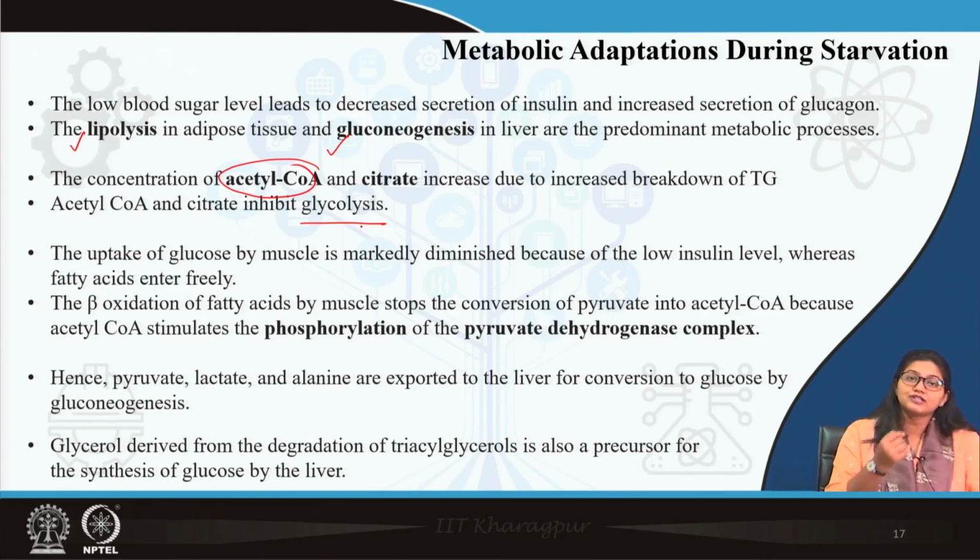the uptake of glucose in muscle is also decreased, because I told you muscle spares glucose for the brain's availability.